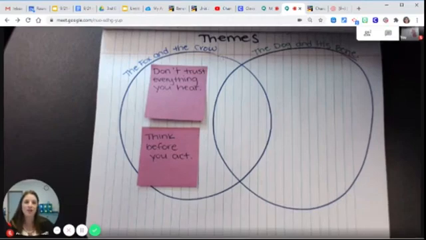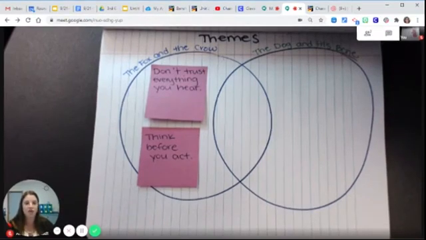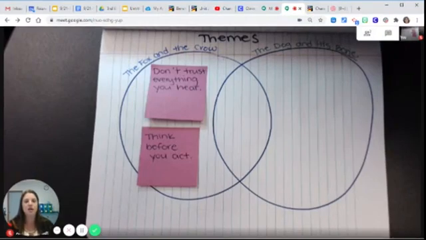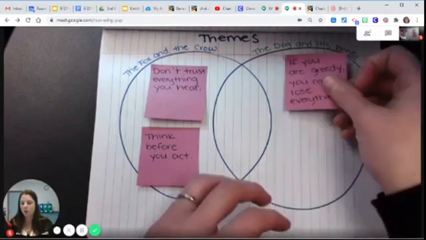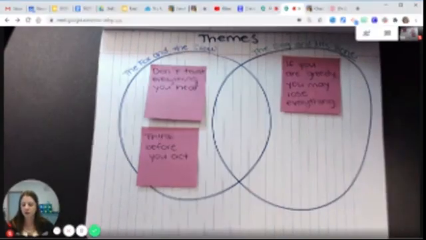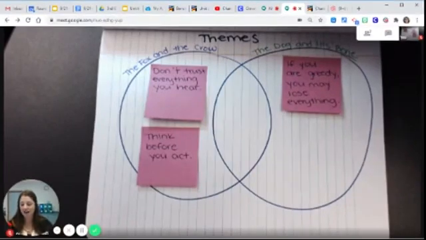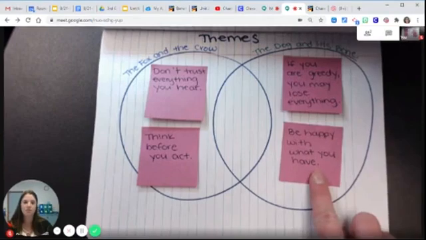And then yesterday when we talked about the dog and his bone, we thought about what the character learned based on his actions, and we tried to say it like a lesson that anybody could learn, not just from that one story. And so one lesson that we learned is that if you're greedy, you may lose everything. And another lesson was be happy with what you have.